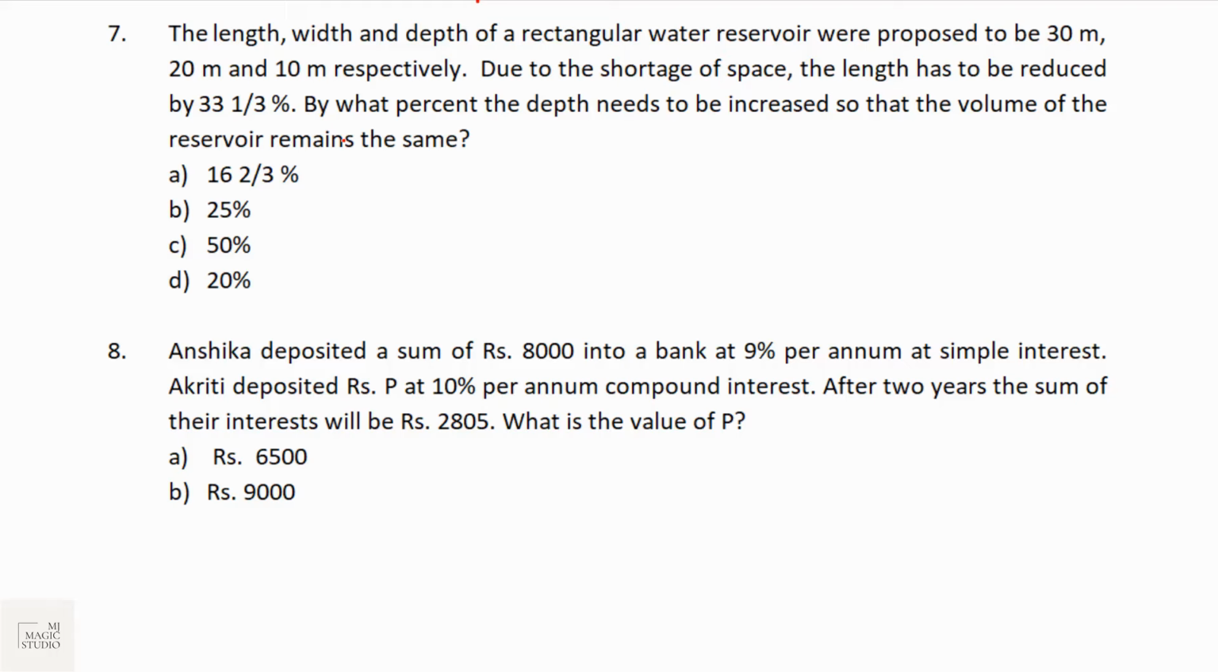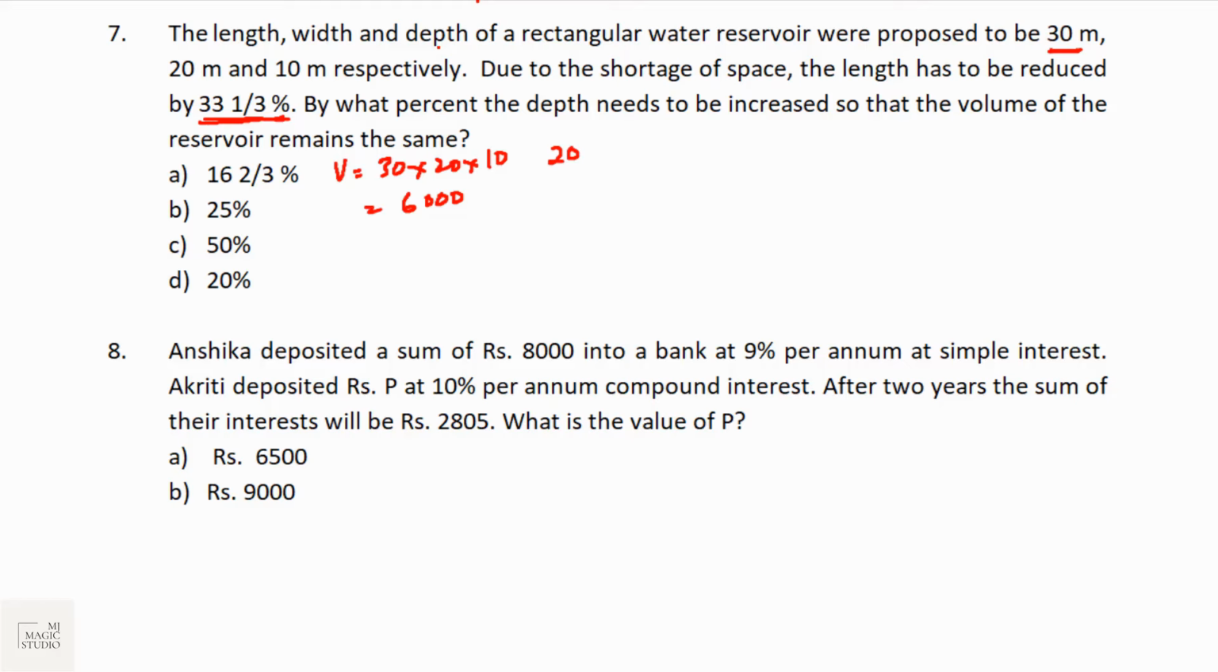The length, breadth and depth of a rectangular water reservoir were proposed to be 30, 20 and 10. Okay. So its volume should be 30 into 20 into 10, that is 6,000 cubic meters. Due to the shortage of space, the length has to be reduced by 33 1 by 3%. 33 1 by 3% means 1/3. And the length is 30. So 1/3 of 30 is 10. Now the length will become 20.